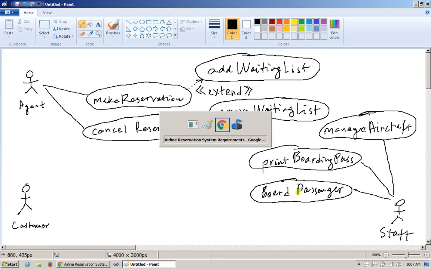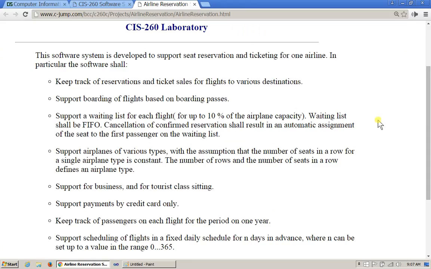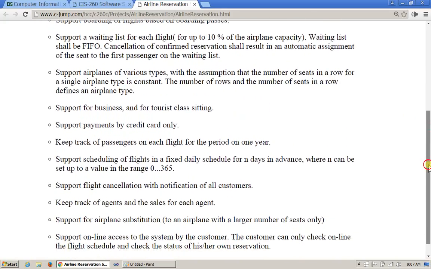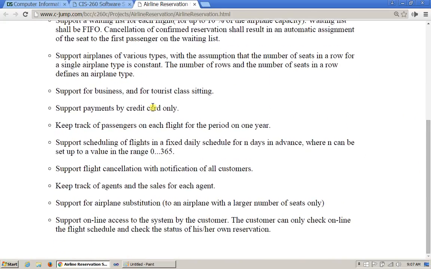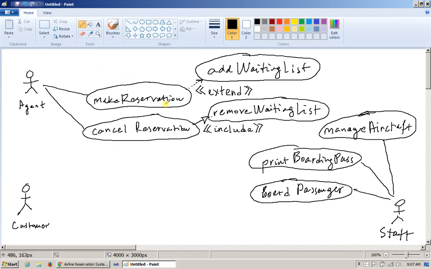All right, so we're proceeding with this description, and this is fine. Support for business and for tourist class seating. So does this give me a new use case? No, this is just more details that I can add to the reservation parameters, right?